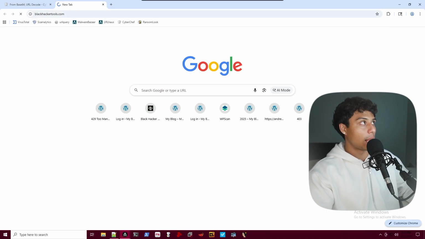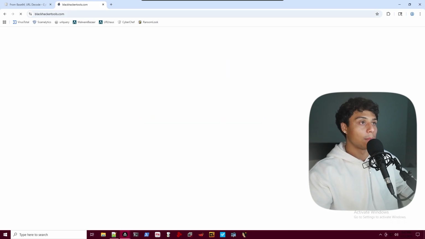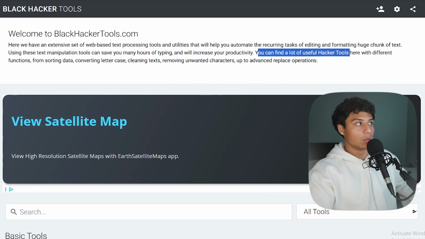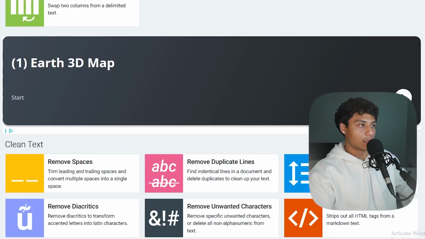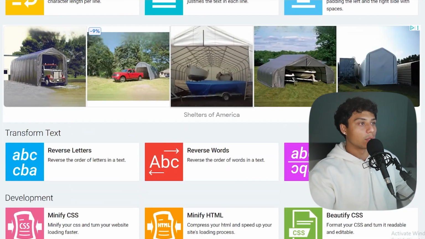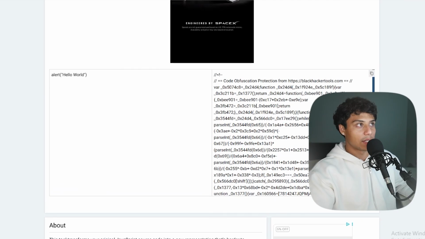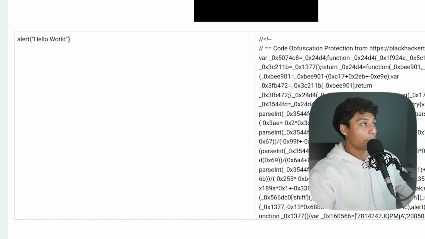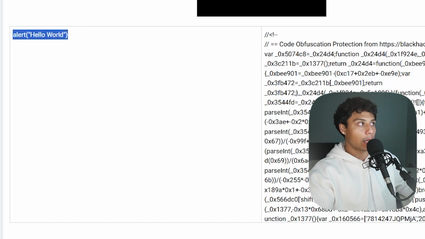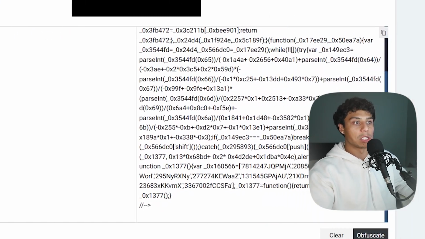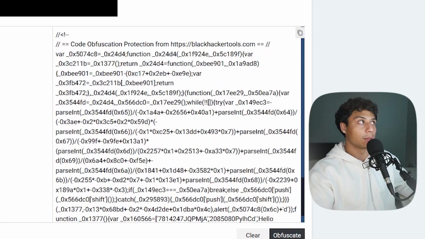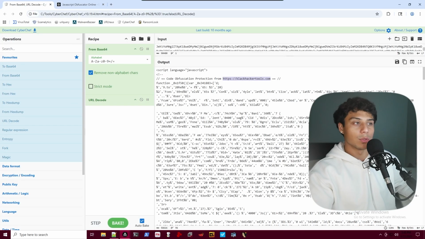If we go to this blackhackertools.com, you can find a lot of useful hacker tools here with different functions. For example, if we scroll down, look through here, JavaScript obfuscator. And we can see how just something small, a tiny command like hello world, turns into this giant unreadable long string. So kind of cool to figure out what type of tools they're using.